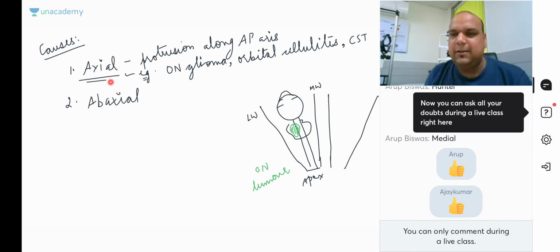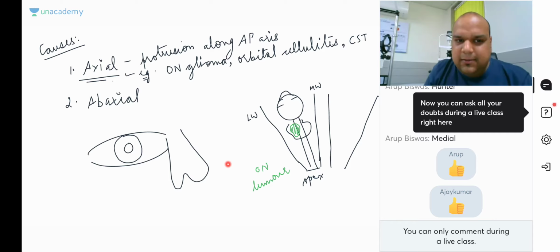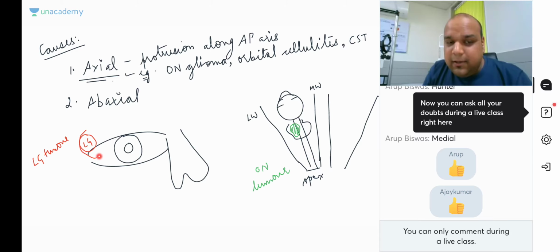Now let's talk about abaxial. Everybody, just to explain abaxial, let's say these are my eyelids. This is my eyeball. This is my nose, let's say. Where is the lacrimal gland present? This is where the lacrimal gland is present. Yes or no? Supratemporally. So if there is a lacrimal gland tumor, it will grow here. So where will it push the eyeball, everybody? It will push the eyeball here. Yes or no? Am I clear? Because the lacrimal gland is present here.